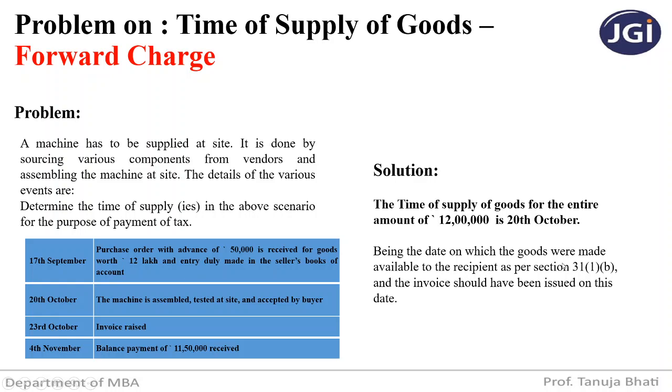Because we have already seen section 31 subsection 1(b), which says that if there is a delivery or movement of goods, then the date when you are removing the goods, the invoice ought to be issued, or when there is no movement of goods, that is in any other case, at the time of delivery of goods.